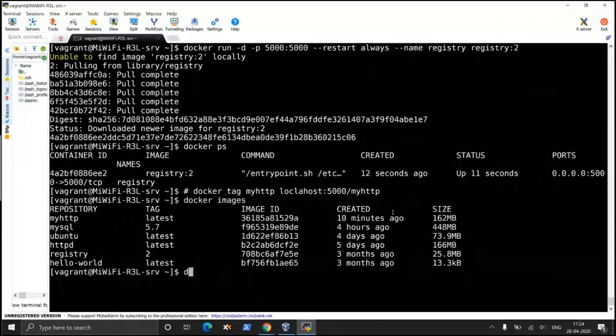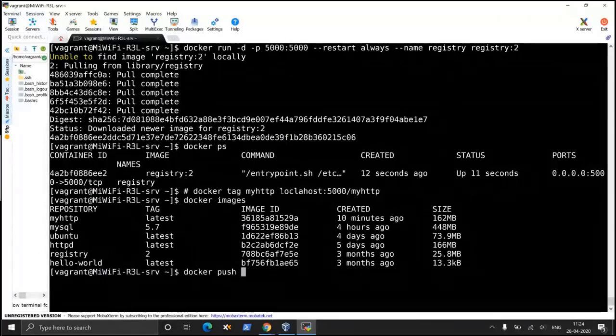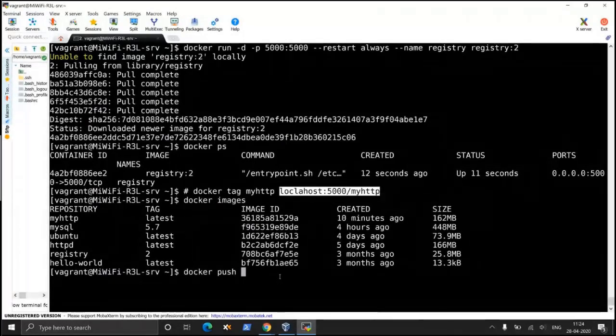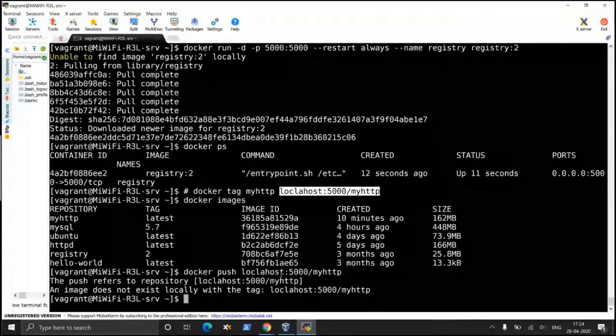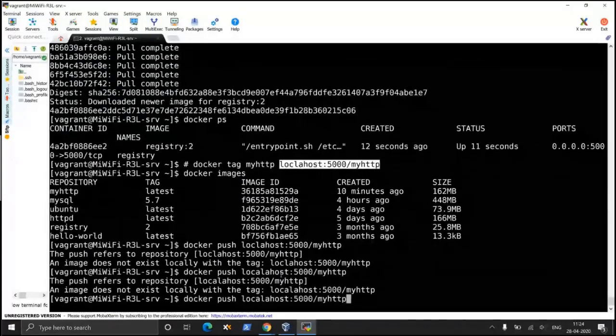Docker push. And image does not exist locally. With the tag localhost:5000, an image does not exist locally.